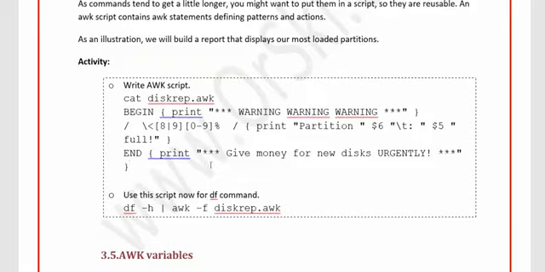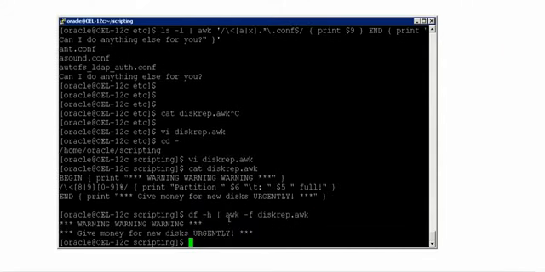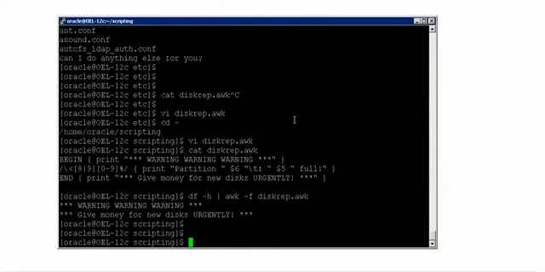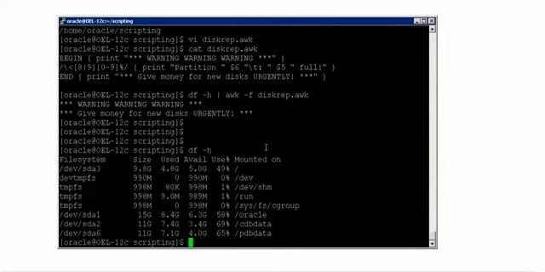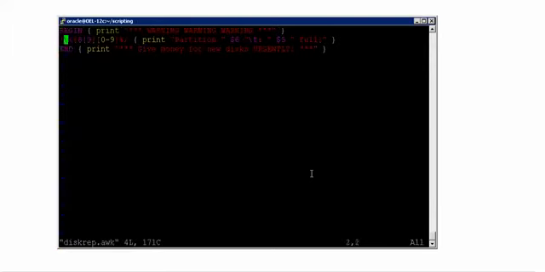Now if you want to run this, see how I run it. Beauty. There are no mount points which are above 80%. That's what it means. So just see here, there is nothing above 80%, but there is something around 60%, right? So to show you this script's functionality, let me change this to anything between 6 to 9. So search for anything with the starting number between 6 and 9, and the second numeric can be anything, and print the output.